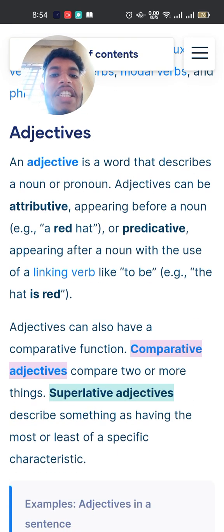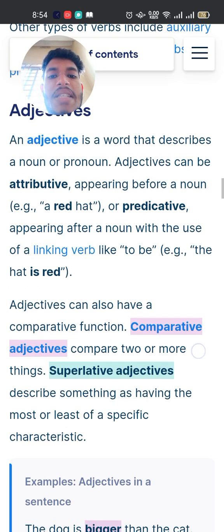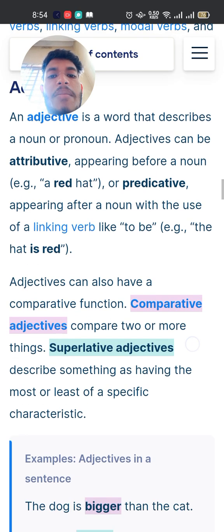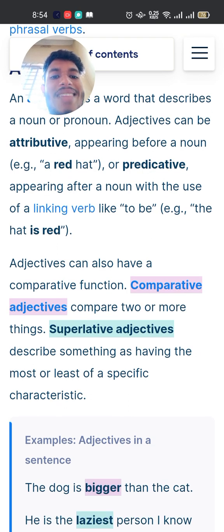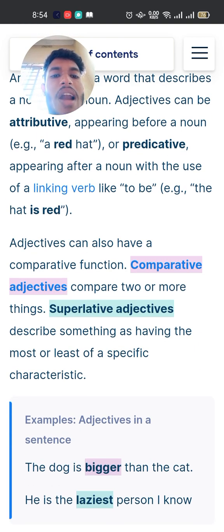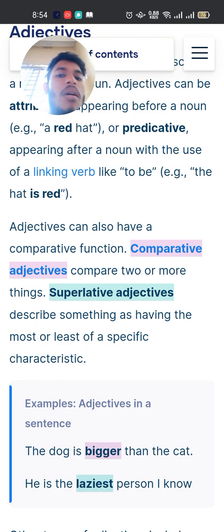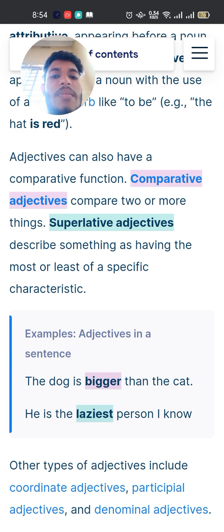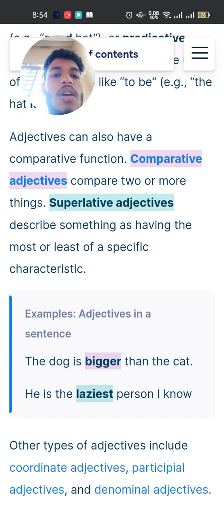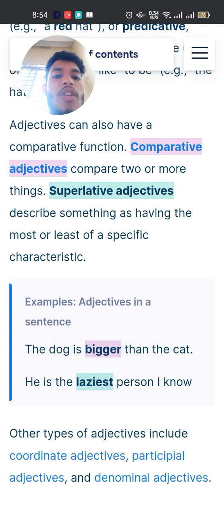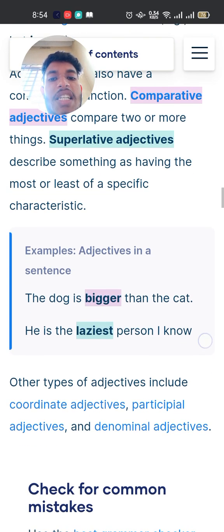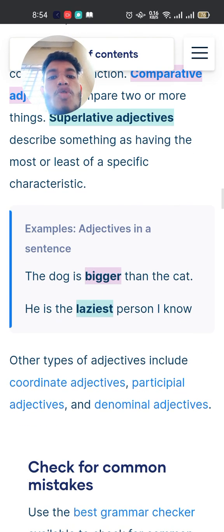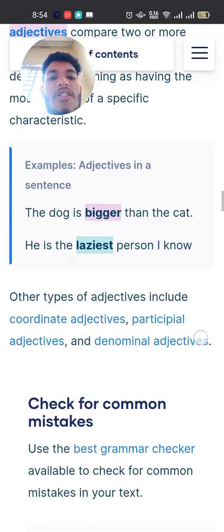Adjectives. An adjective is a word that describes a noun or pronoun. Adjectives can be attributive, appearing before a noun, like a red hat, or predicative, appearing after a noun with the use of a linking verb, like the hat is red. Adjectives can also have a comparative function. Comparative adjectives compare two or more things. Superlative adjectives describe something as having the most or least of a specific characteristic.